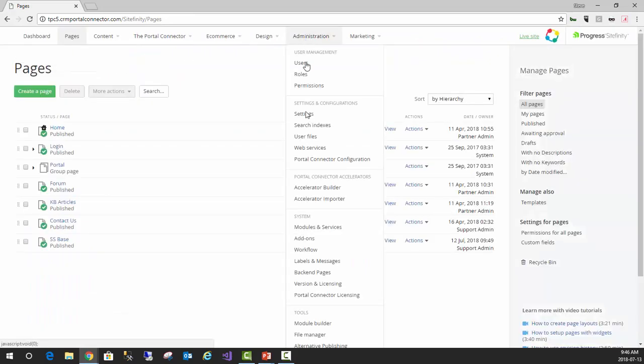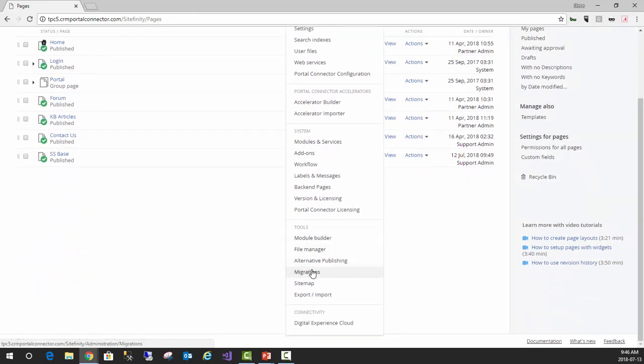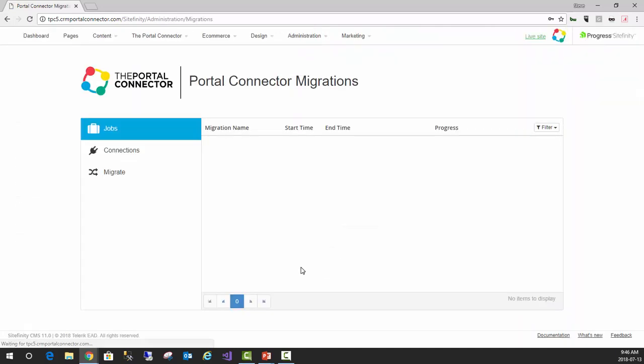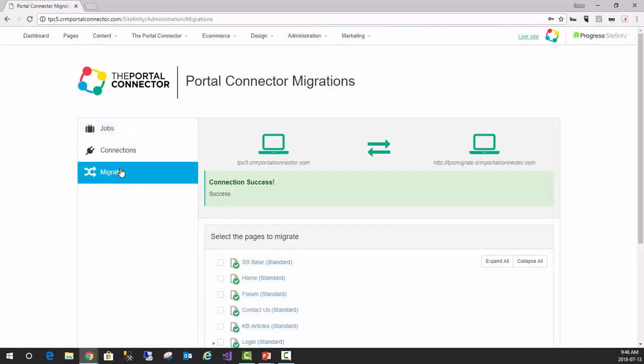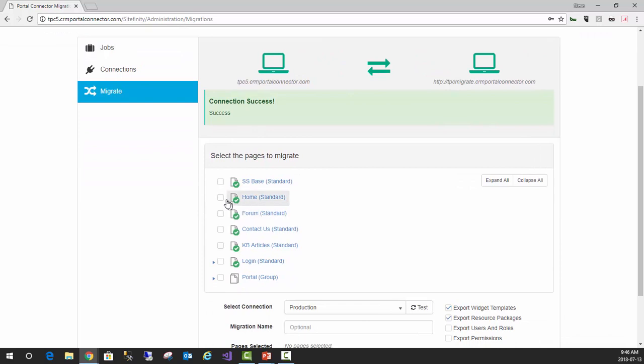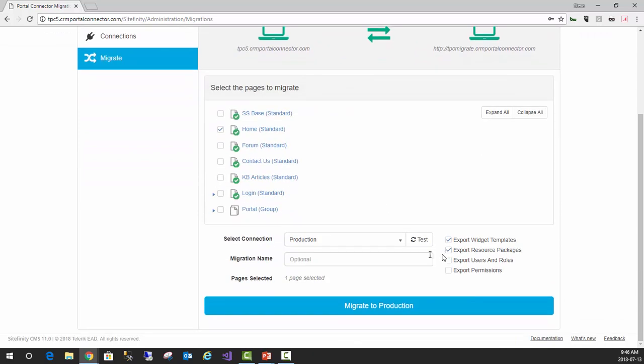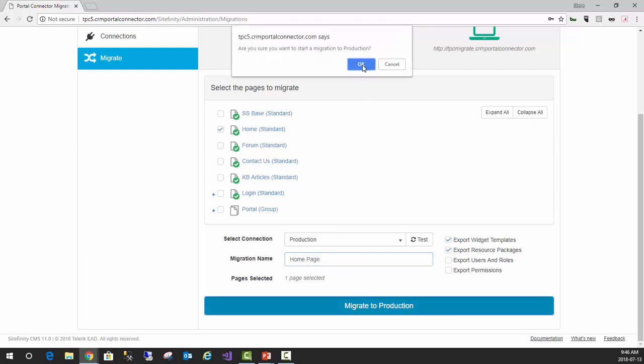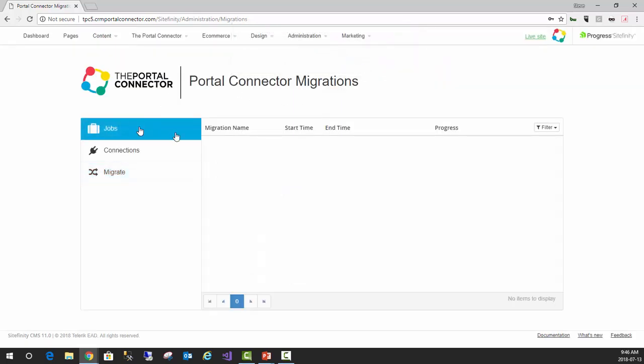All right, publish this. Now heading back to my migrations. And let's just configure another one here. So I'm going to take that home page this time. Home page, and then just again, just click on that migrate to production. This shouldn't take too long, so it's just the home page.